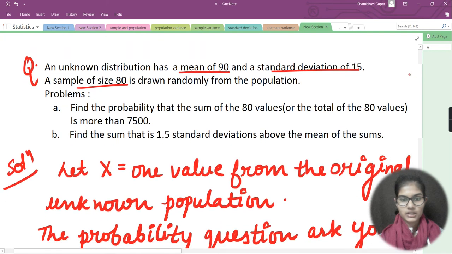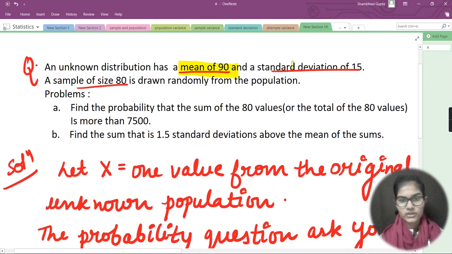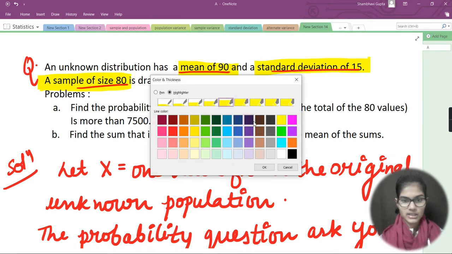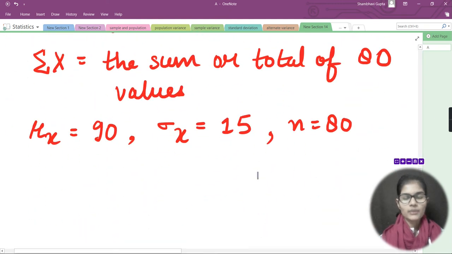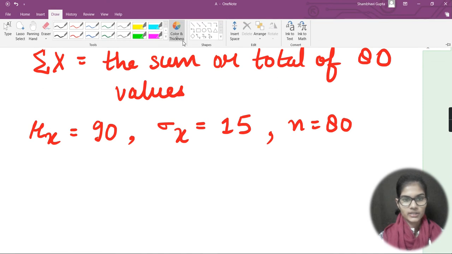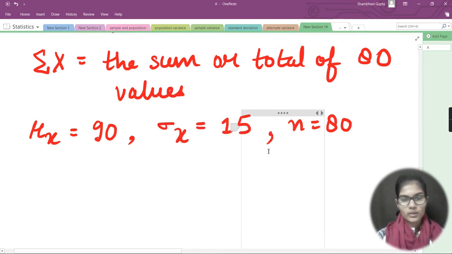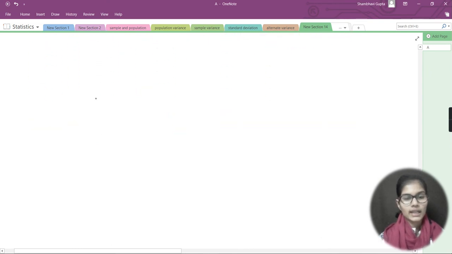Here we have seen this thing. Let me highlight that one. This is my highlighter, and I will highlight it so that you can get a proper idea of what I am trying to tell you. Now I will take a different color and start solving the problem on the note. Let me take the pen. Now here, let me go down for a while. Now what can I say here?